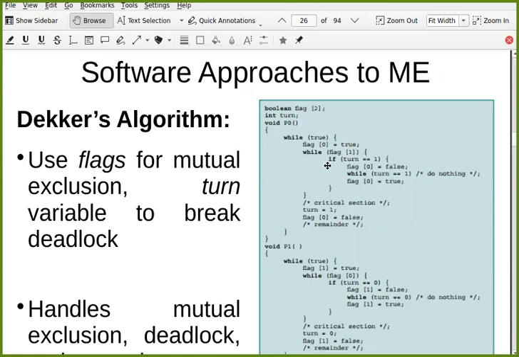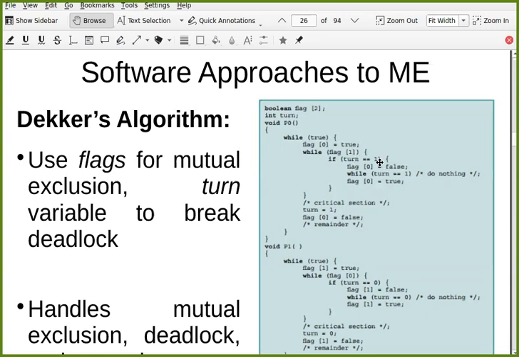Okay. Now let's say somehow this turn has become 0. So you will come out of this while loop and say that you want to enter. And then this is a while loop. So again it is checking flag 1. Maybe flag 1 is still 1. Let's say flag 1 is still 1 because it has set it again.